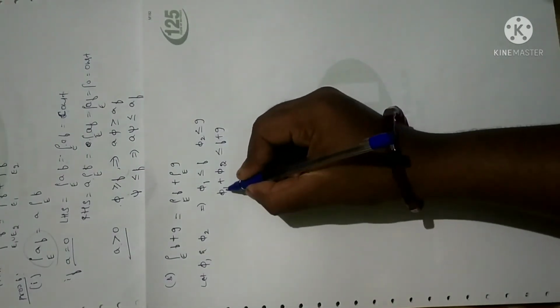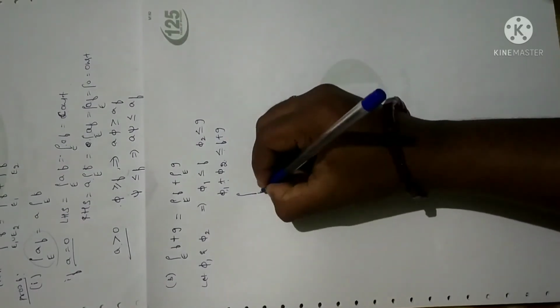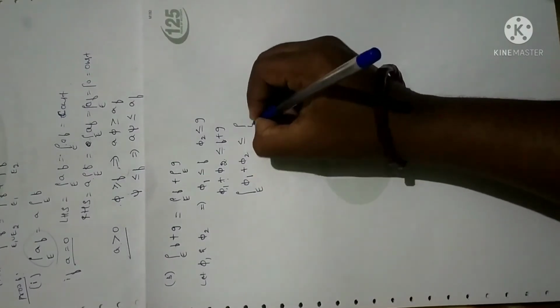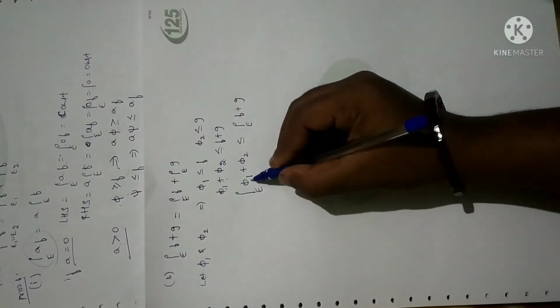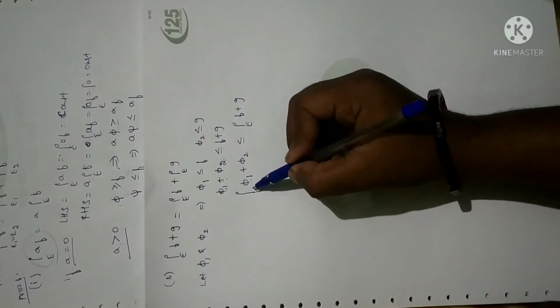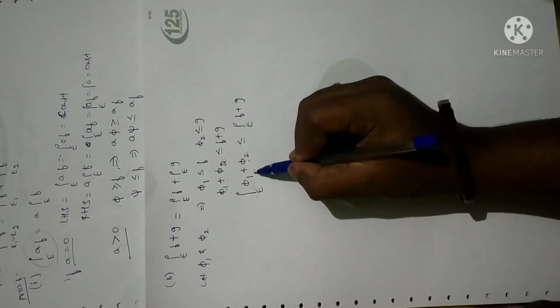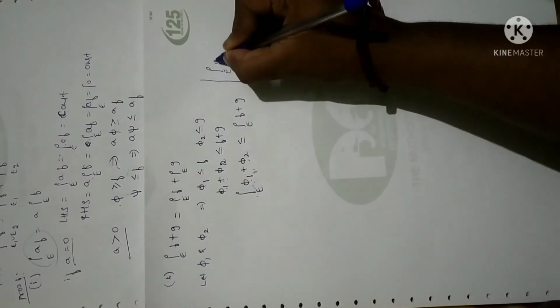Now what I'm going to do is take the elementary integral for this step. So let me take the elementary integral over E of pi1 plus pi2, which is less than or equal to integral over E of f plus g, right? Now as per the definition of elementary integral of a simple function, I can split this. I have already proved this theorem in the previous session. You can go through the video. So I have proved this theorem.